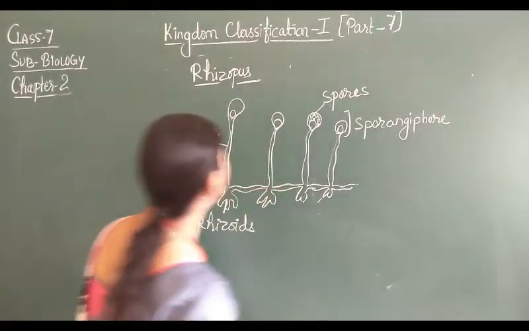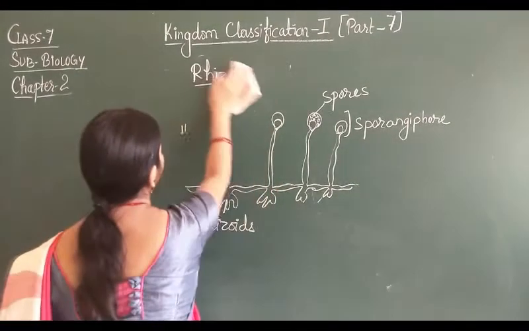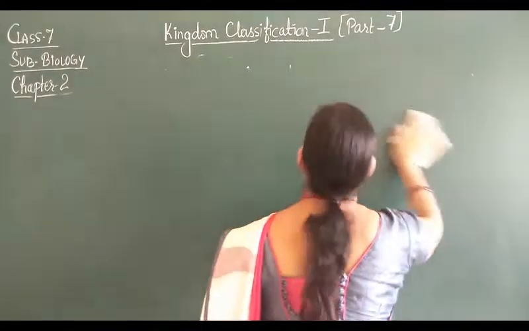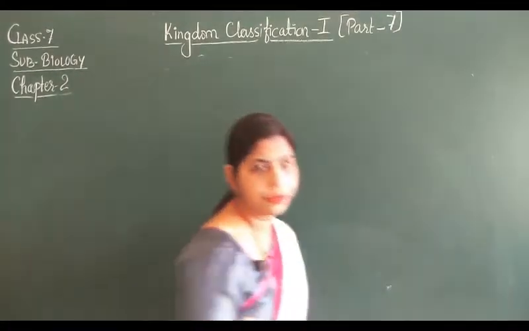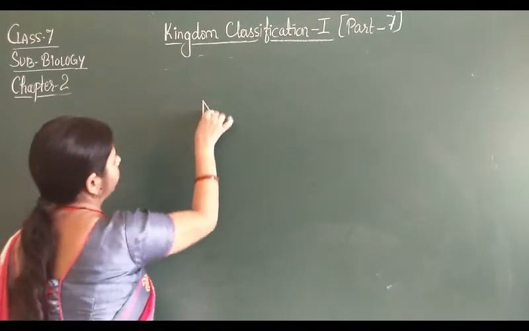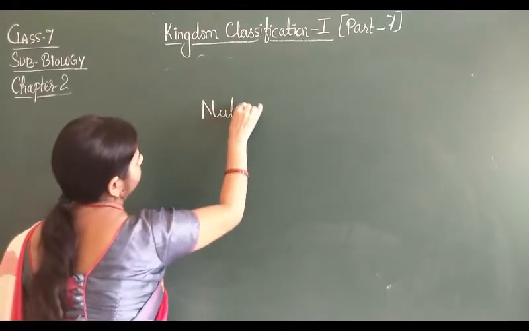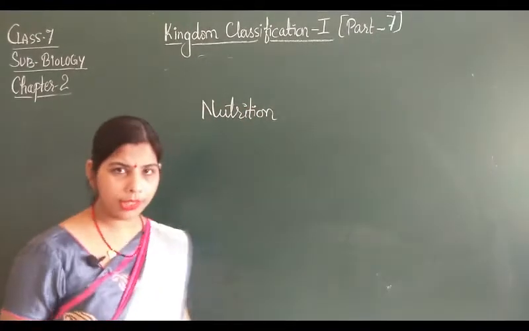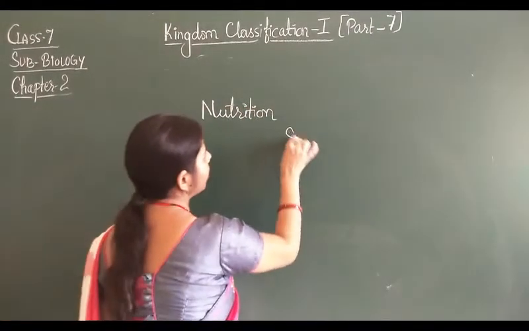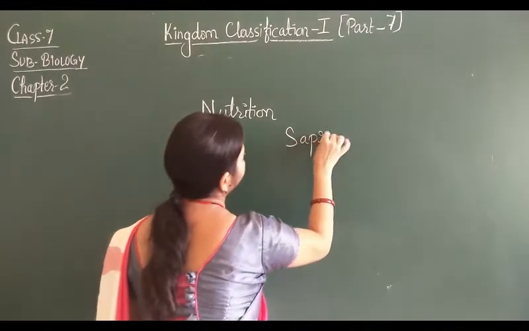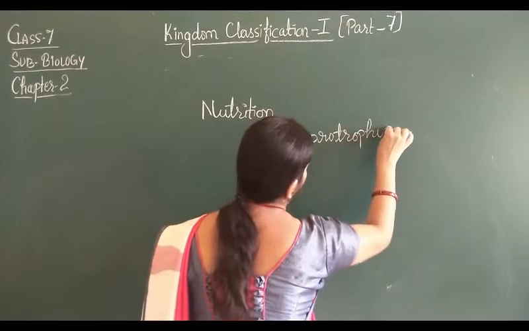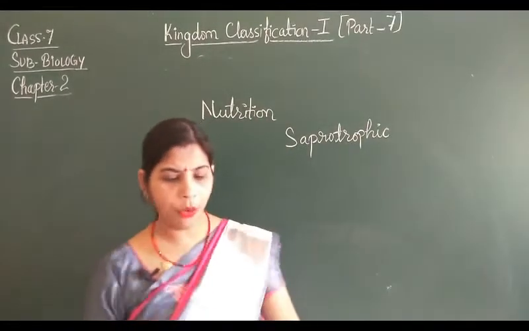Now let's see which type of nutrition takes place in Rhizopus. If we are going to discuss about the nutrition in Rhizopus, Rhizopus are saprotrophic. And what is saprotrophic?